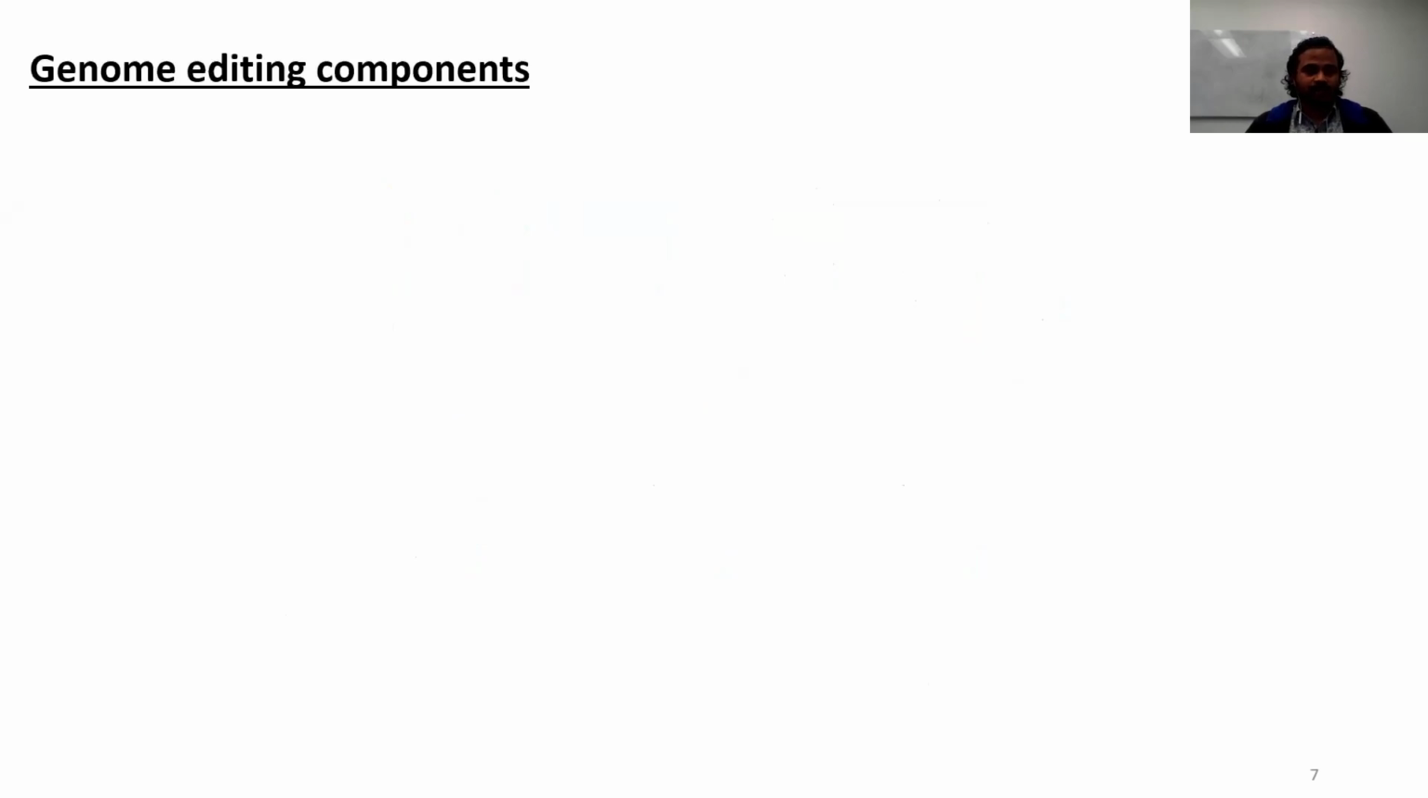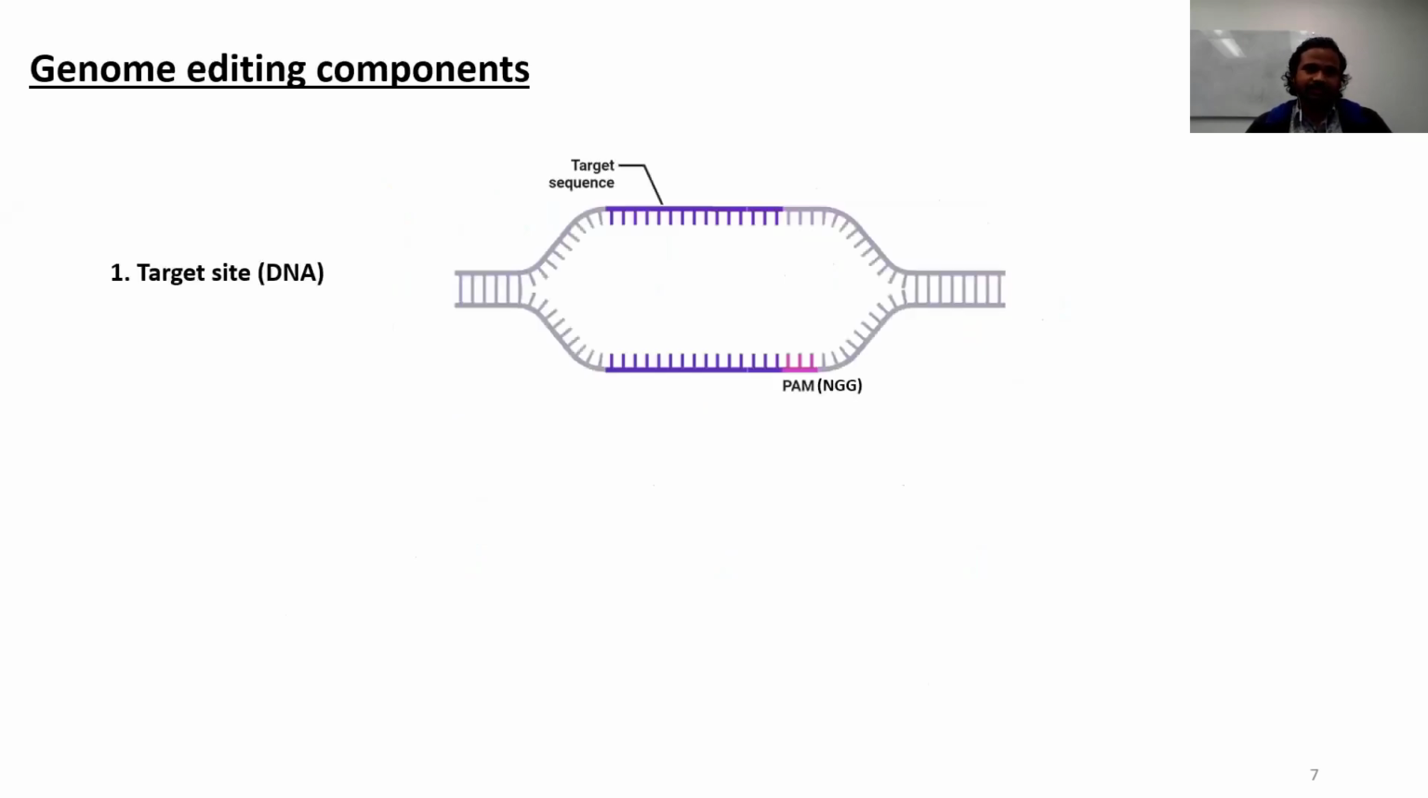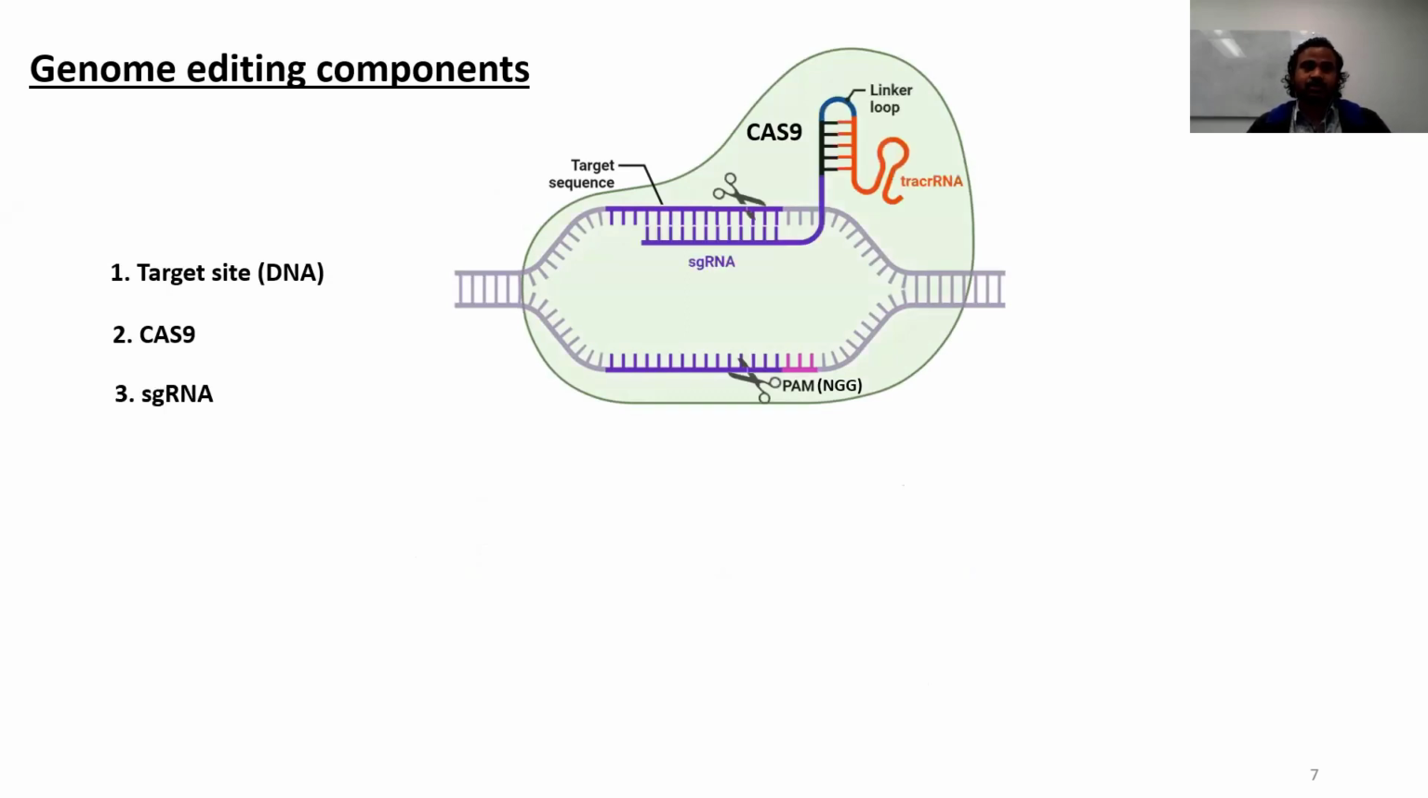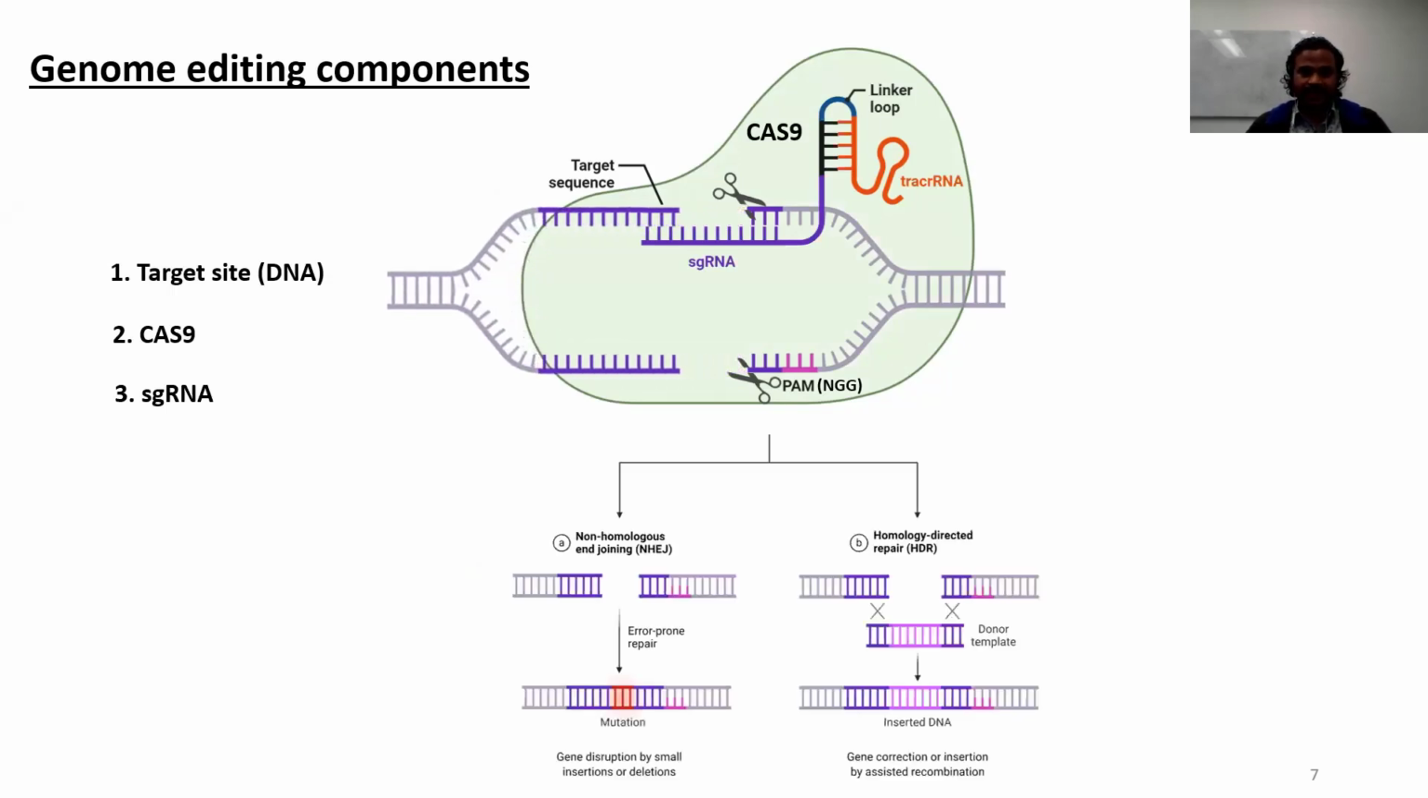So there are some components needed for genome editing. First, we need a target DNA sequence with a PAM site, and Cas9, which is an endonuclease, cuts the target DNA sequence, and the guide RNA normally guides the Cas9 for binding to the specific target DNA sequence. When these complexes form, the Cas9 cuts the target DNA, and the DNA is repaired by two mechanisms, which are non-homologous end joining and homology-directed repair.